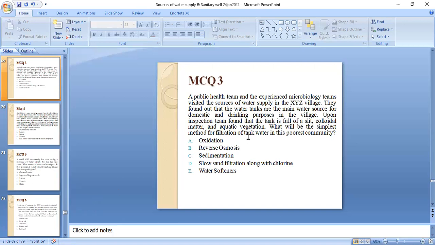The simple method of filtration of water tank water is by slow sand filtration along with chlorination.